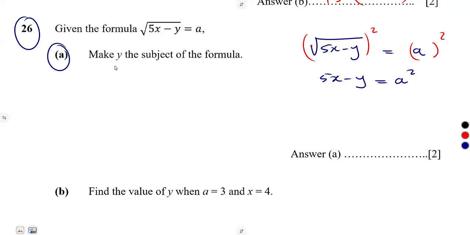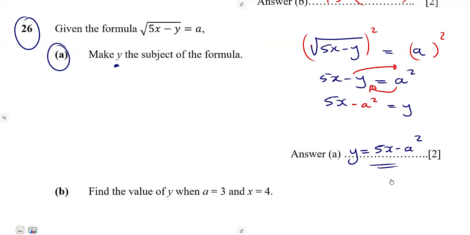We want to make y the subject. Y is negative, take it to the other side so that it's positive. You remain with 5x, you take the a squared to the other side, so it's minus a squared. So y is equal to 5x minus a squared, just like that.